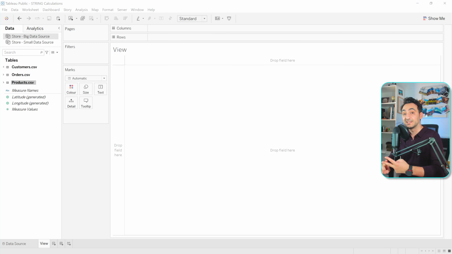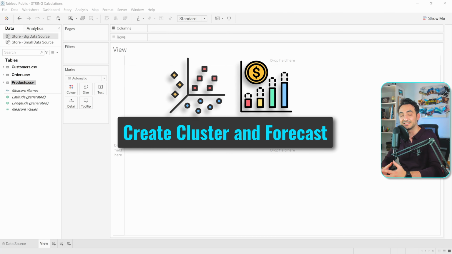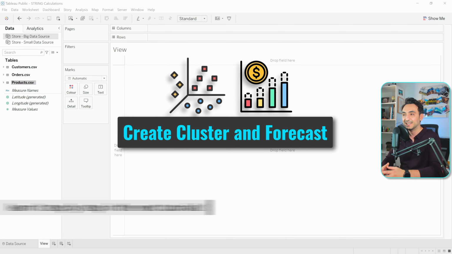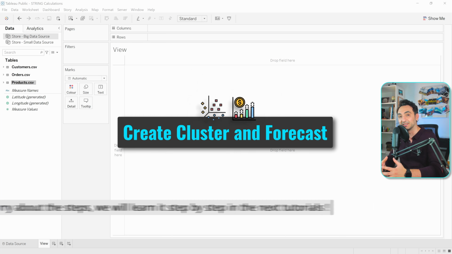The second reason is quick and interactive visualizations. Compared to the other tools, with Tableau we can create rich and beautiful visualizations in just a few seconds. I'm going to show you now a quick example of how to cluster my data and how to calculate a forecast. In order to do such a complex job in Tableau, we will just use drag and drop. So let's see how simple it is.